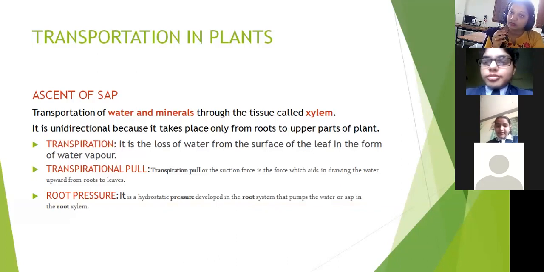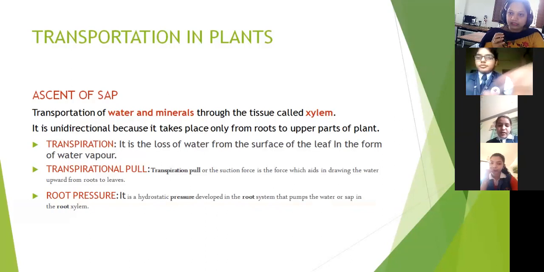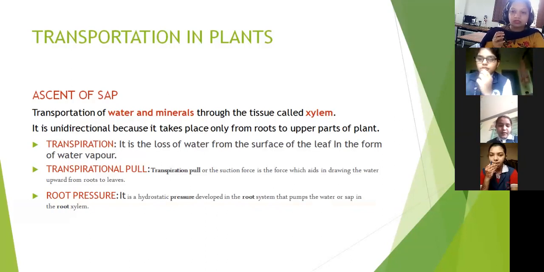By which process does it take up? Where is the higher concentration of ions, in soil or in the root? At the initial stage, soil. So from higher concentration to lower concentration. What is that movement known to be?